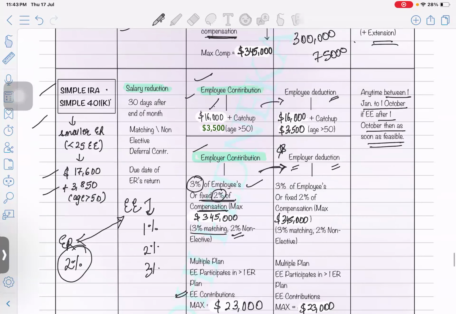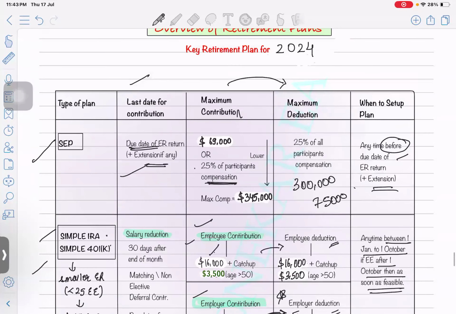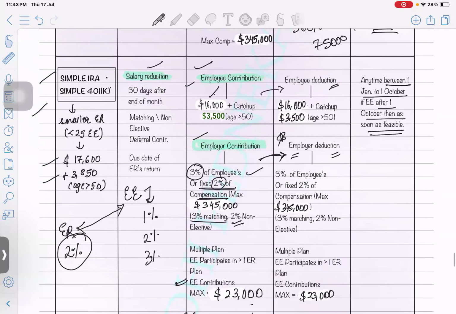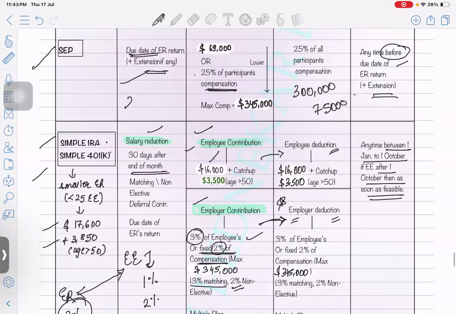Okay, now what is the deadline, what's the due date to make this contribution? The last date of contribution is for the salary reduction, whenever your salary is being paid. Whenever the compensation is being paid, it's within 30 days from the end of that month. Let's say the compensation is paid on the 2nd of next month, so the next month will end, like, the next 30 days you have to check.